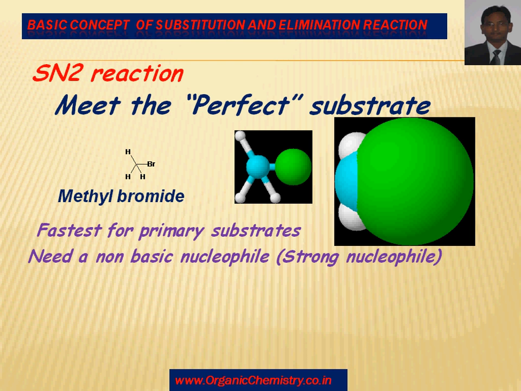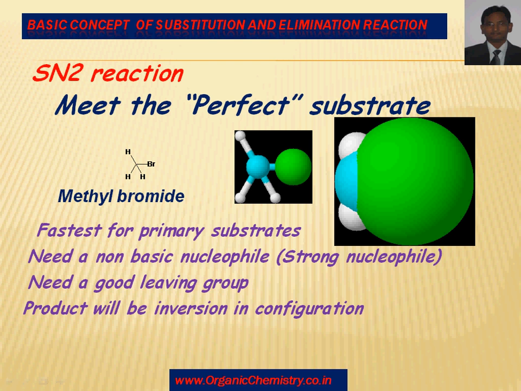You need a non-basic nucleophile, and that nucleophile must be strong, because the nucleophile has to break this particular carbon-halogen bond. So it must have good strength so as to break it. In this case also, the carbon-halogen bond must be broken, therefore a good leaving group is needed. The nucleophile attacks from the back side, forming a transition state.